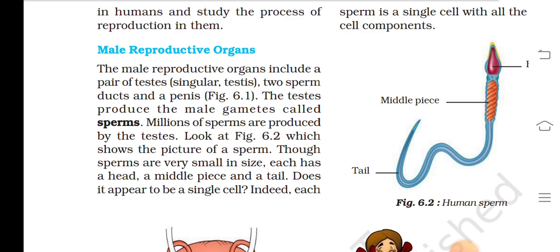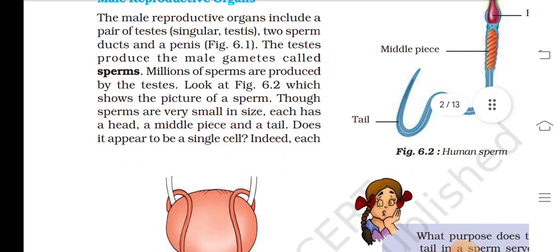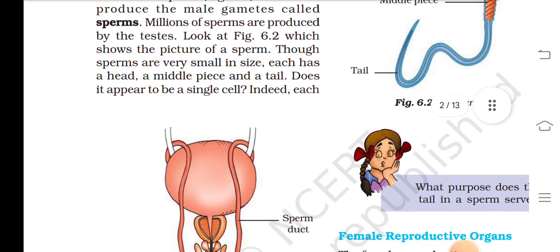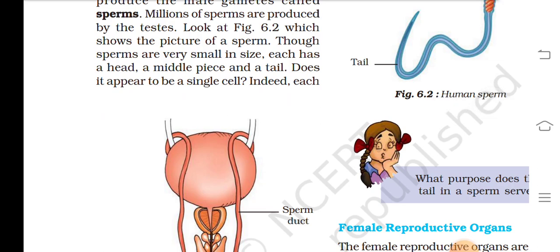Let us find out the reproductive parts in humans and study the process of reproduction. Male reproductive organs. The male reproductive organs include a pair of testes, two sperm ducts and a penis. The testes produce the male gametes called sperms. Millions of sperms are produced by the testes. Look at Figure 6.2, which shows the picture of a sperm.